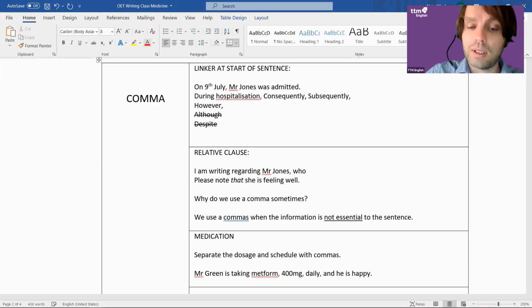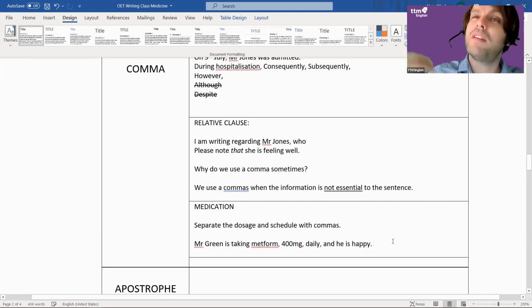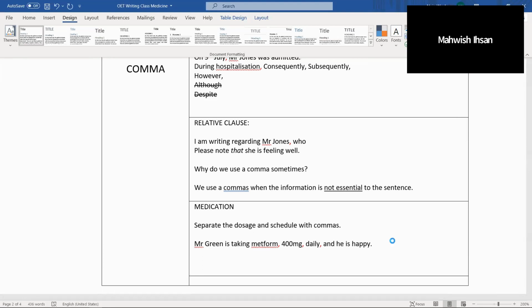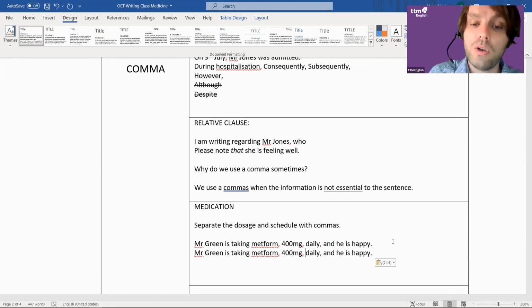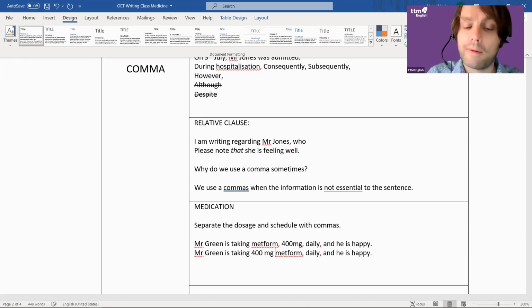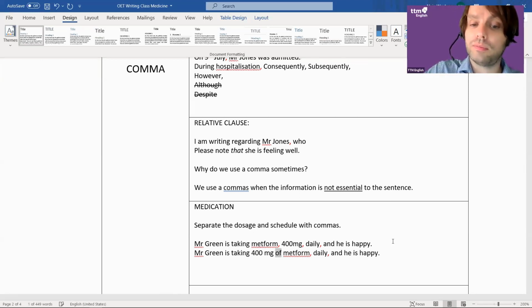That's it. There is something else you can do if you want to be clever. Sometimes you feel like, oh, I'm being very repetitive here, right? If you want another structure you can use, I can take 400 away here. What can I do before metformin? 400 mg, and what's the preposition? Of. Right? I don't need a comma now because of of. I'm sorry, I'm not spelling metformin right.